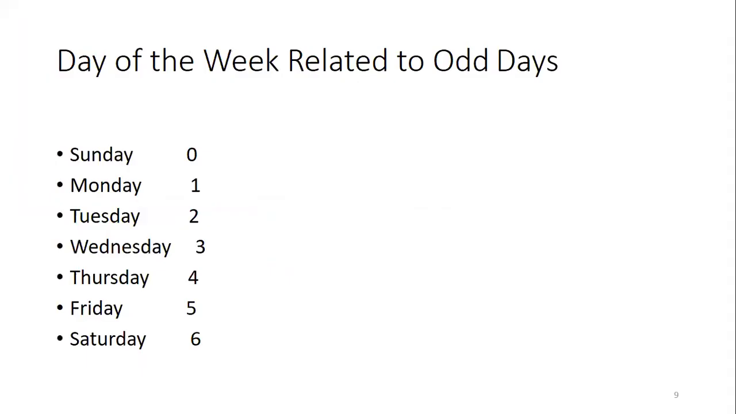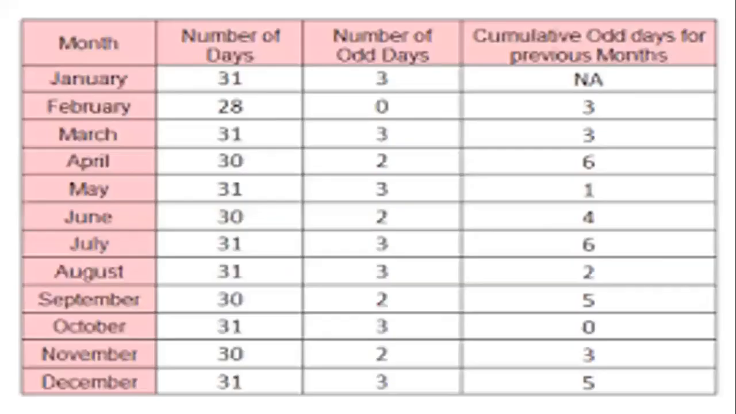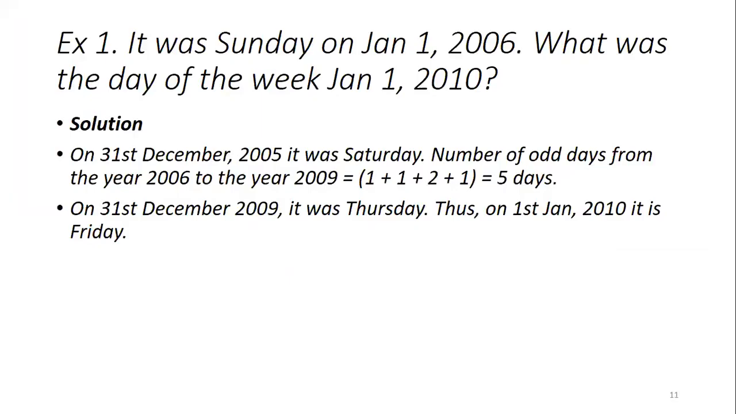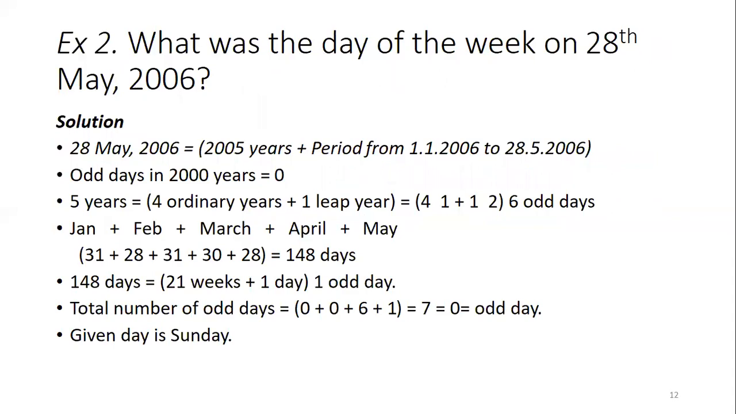But this table we are not using for the first example, because they themselves have given a reference date. So we are taking that as a reference and then we are shifting according to the number of odd days. Okay.